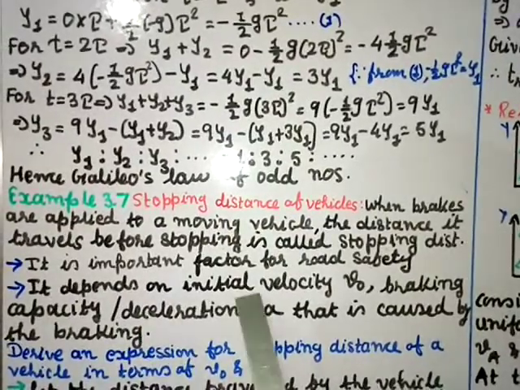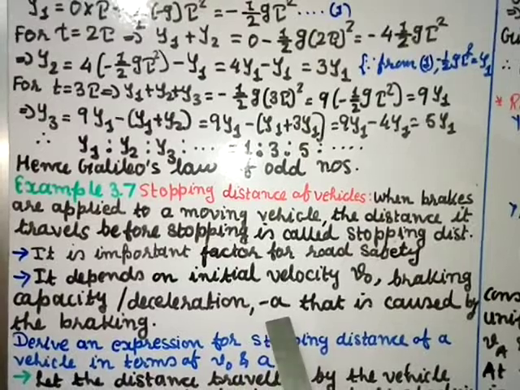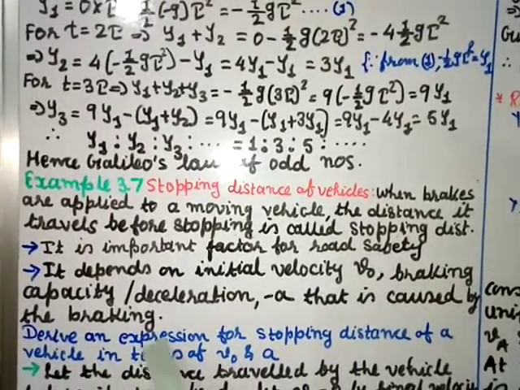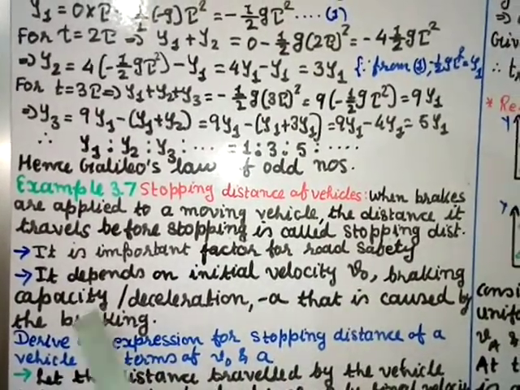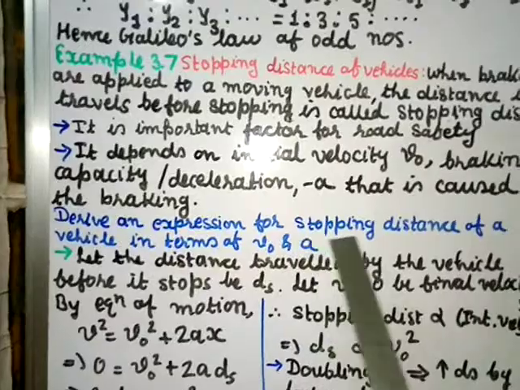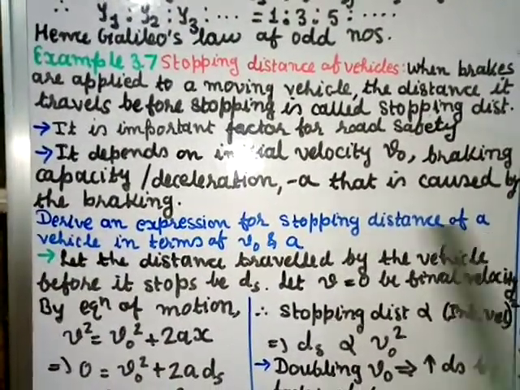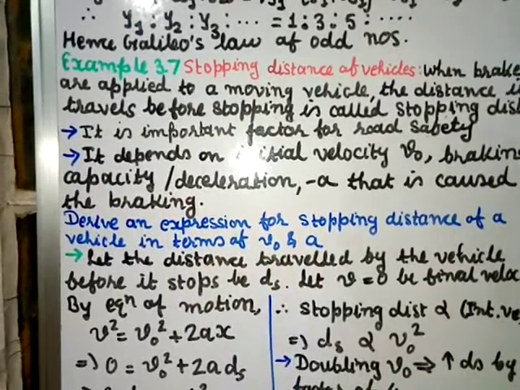It depends on initial velocity v0, braking capacity, and deceleration minus a, that is caused by the braking. So it depends on v0, braking capacity and deceleration. Here the question asked is: derive an expression for stopping distance of a vehicle in terms of v0 and a.